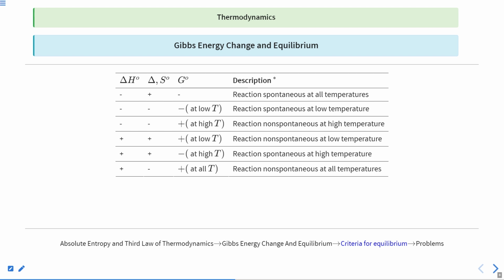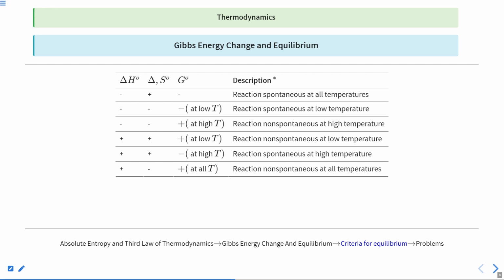Next scenario, delta H is positive and delta S is also positive. So both are positive. If both are positive, how can the reaction be spontaneous? If the T delta S value is large enough, since delta S is positive and T delta S has a negative sign against it. If T delta S shoots up, then your reaction will be more spontaneous. Okay. So at high temperature we can say that it has a negative value, right?